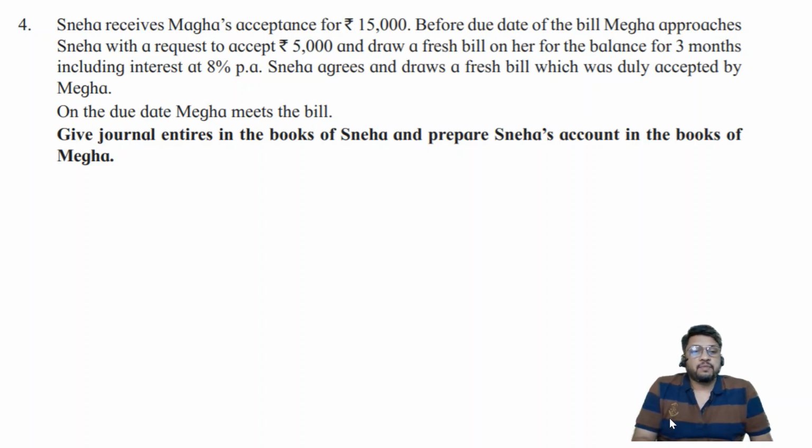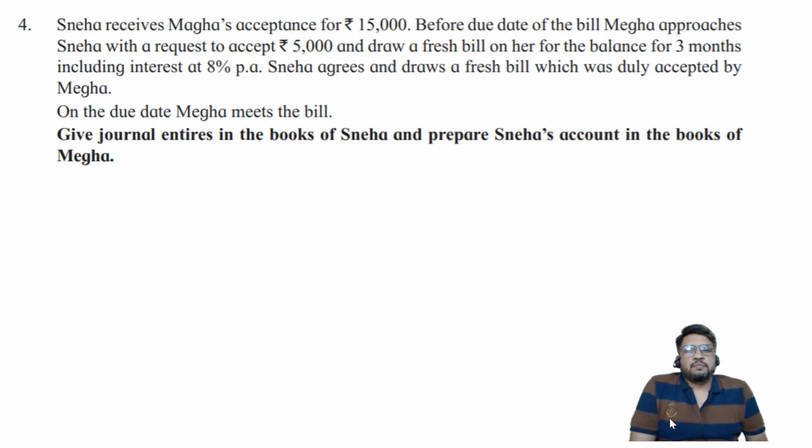In the previous problem we had seen the idea of ledger accounts, and we had already seen that if there is no transaction of sale or purchase given prior to the transaction of bills receivable, in that case we should assume that there is an opening balance. In the books of drawer, the drawee's account will have the opening debit balance, and in the books of drawee, the drawer's account will have the opening credit balance. So those are the points which we have already learnt. We have already understood how to prepare the ledger accounts, and now we are going to consider the next question.